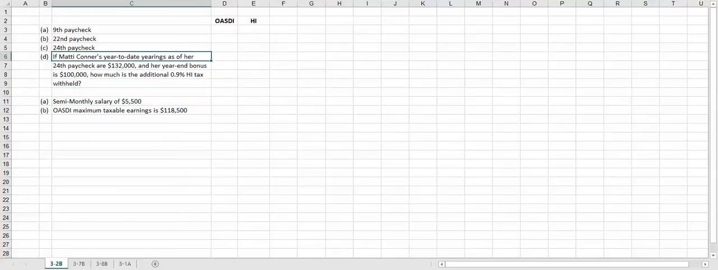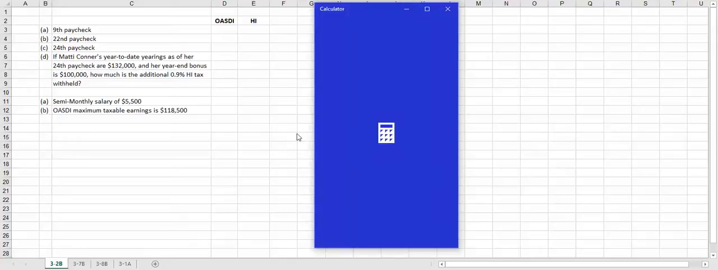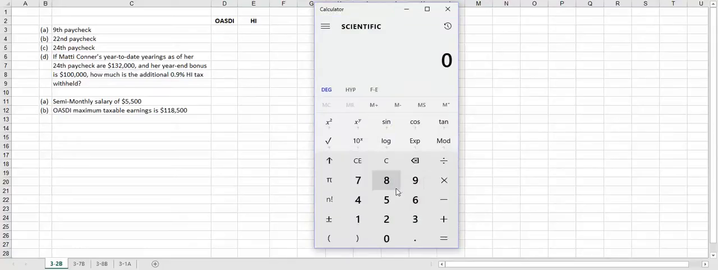So let's start with the OASDI. The OASDI max is $118,500. So anything over that is not taxed. But for the 9th paycheck, what we need to calculate, we don't have to worry about the max, because if you take the salary of $5,500 times 9, we're not even close to the $118,500.